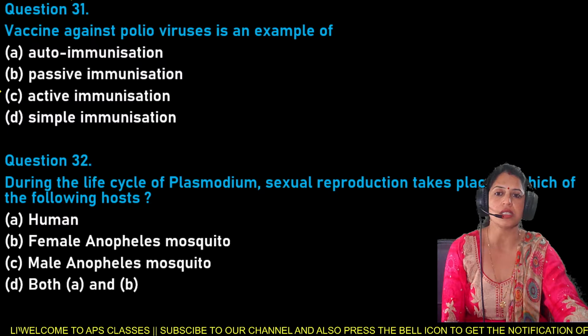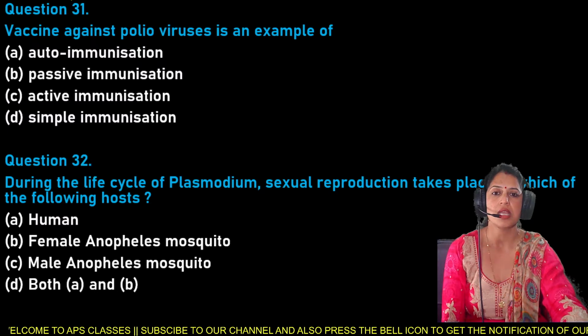Regarding question number 31, the vaccine against polio viruses is not auto-immunization. Passive immunization is also not a vaccine against the polio viruses, and simple immunization is also not.